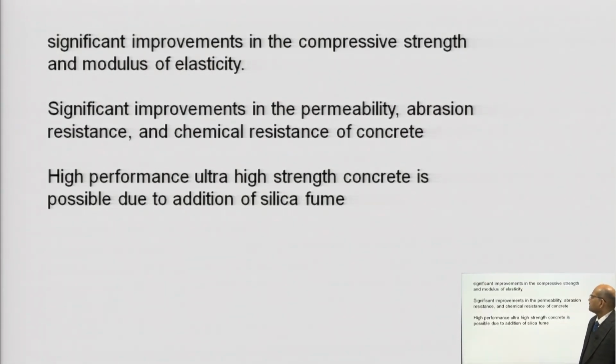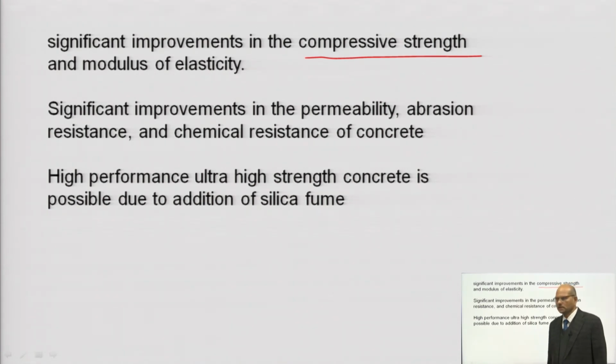So, what are the advantages we are going to get with this? One advantage is improvement in compressive strength. With the help of this, we are able to produce very high strength concrete, because you have divided concrete into three categories: ordinary concrete, standard concrete, high strength concrete. High strength concrete ranges from 65 MPa to 100 MPa, but with the help of silica fume, we are able to produce ultra high strength concrete. So, that is going to improve that product.